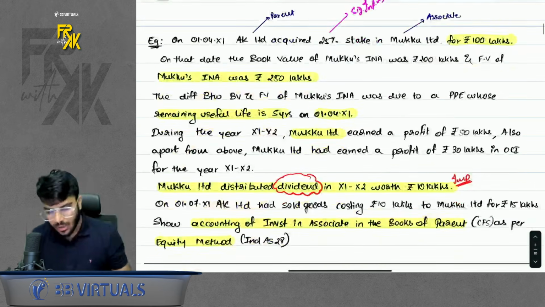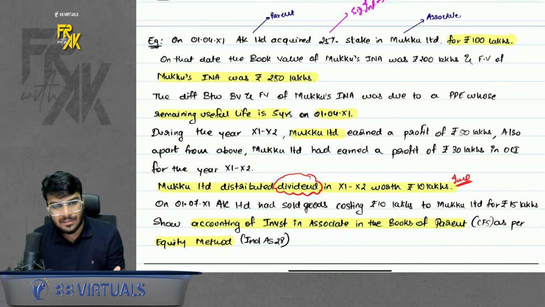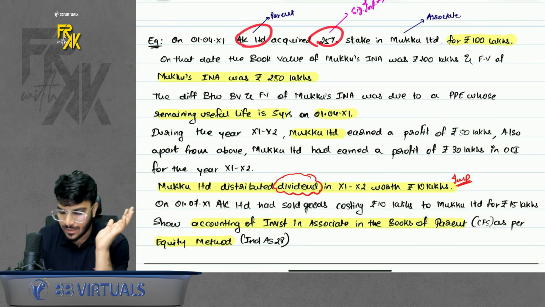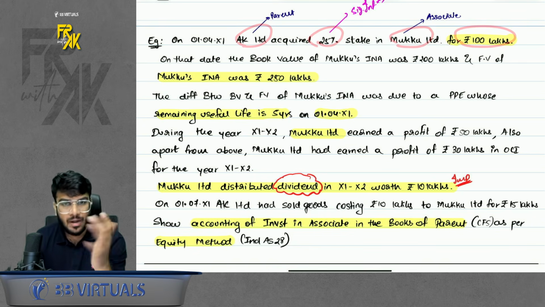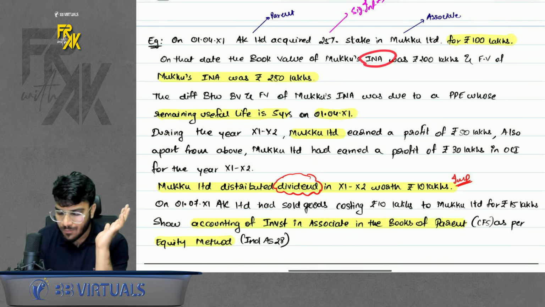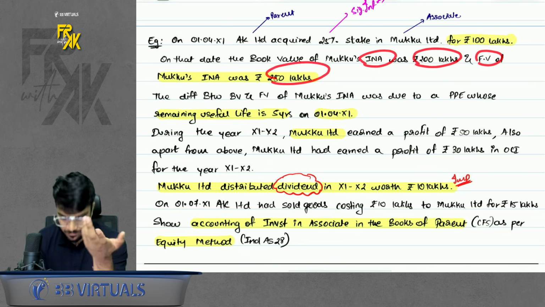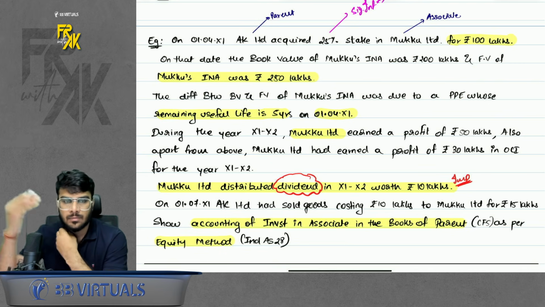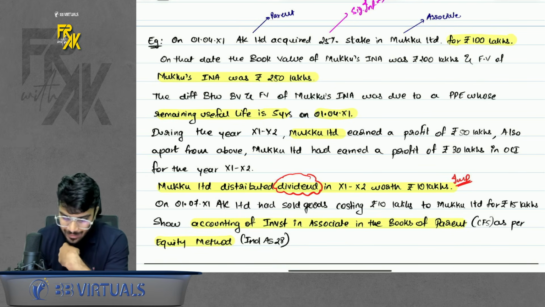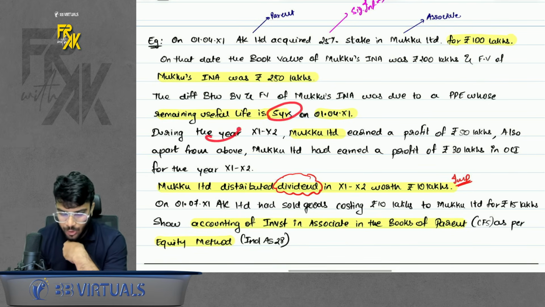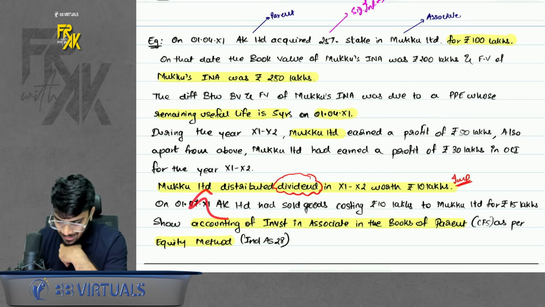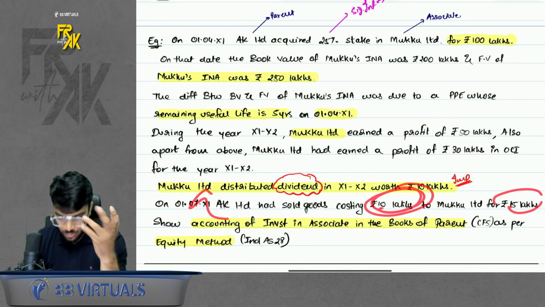Okay. Then to elaborate what is equity method, we took one example. Where AK had 20% stake in Muku, it was acquired for 100 lakhs. Then the net assets' book value was 200 lakhs, fair value was 250 lakhs. The difference was due to a PPE which was valued at fair value and has a remaining life of 5 years. During the year, Muku earned a profit. During the year, Muku earned OCI also. Muku distributed dividend, and also there is some URP, 10 lakh goods sold for 15 lakhs. What to do in associate?